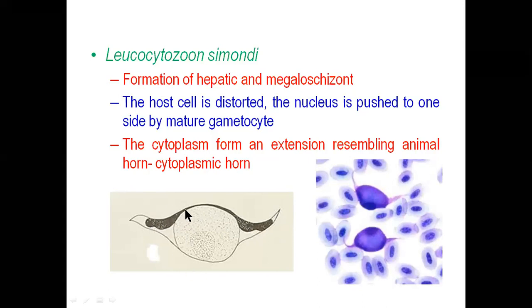This is the host cell nucleus, and you see they form a cytoplasmic horn. These are the gametocytes. This is the megaloschizont, which distorts the cell's architecture, everything, and they form a cytoplasmic horn. Okay, so this much is sufficient for you.